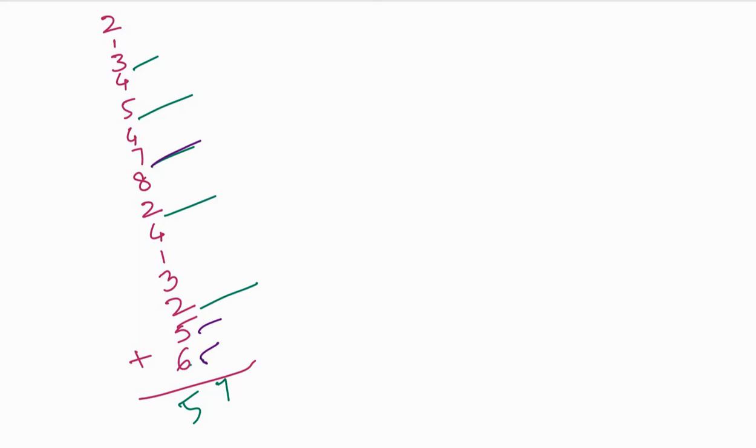8 plus 4 is 12. You drop 10. Take 2. 5 plus 2 is 7. 7 plus 4 is 11. So you take 1 and move forward. That is 3 plus 1, 4, 5, and plus 2 is 7. You got 7. And how many lines did I make here? Okay, 1, 2, 3, 4, 5, so 57. Please make your kid practice this.